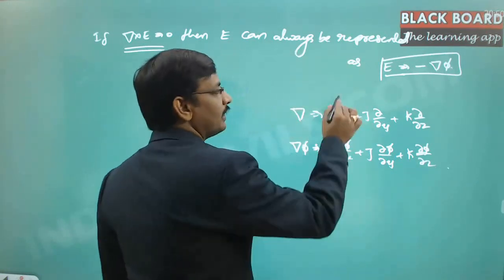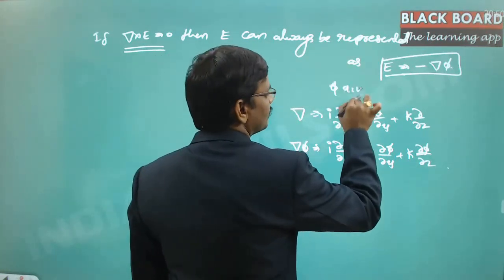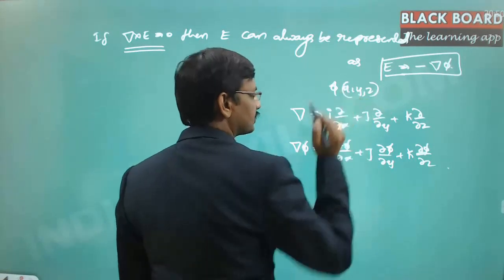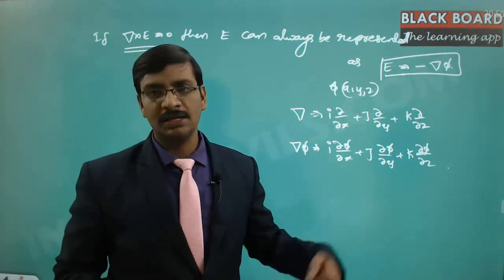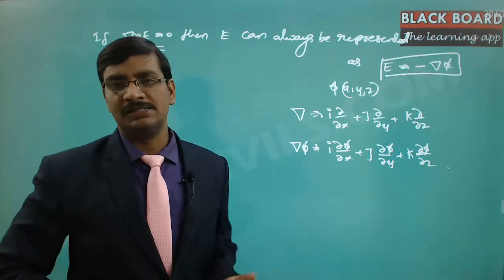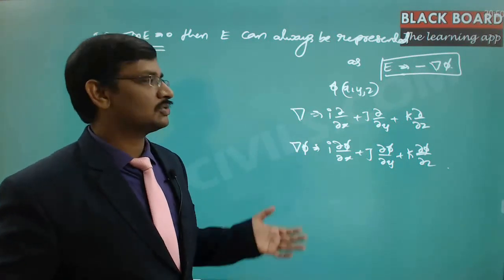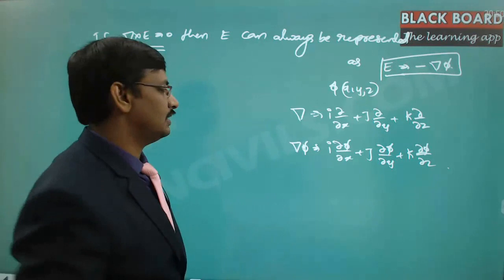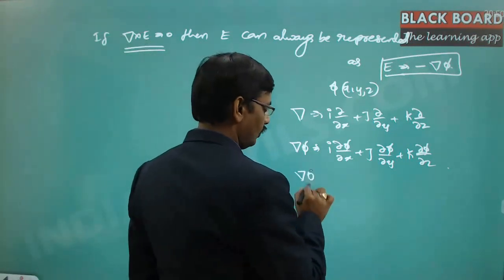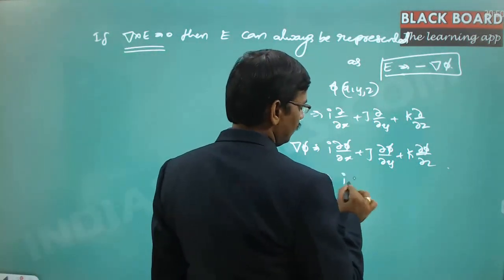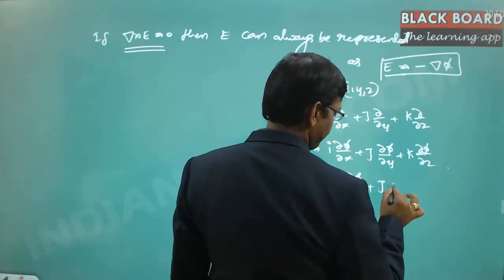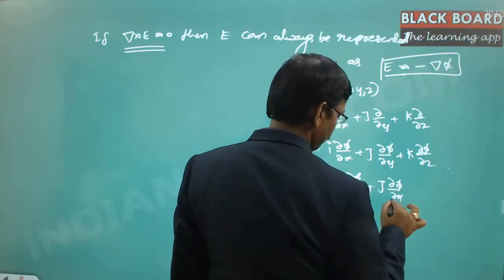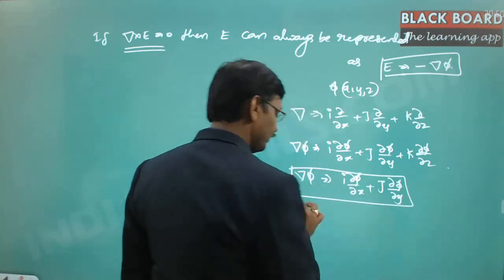Here, phi is a function of x comma y comma z in the case of three-dimensional analysis. But in fluid dynamics, we will be analyzing only planar flows. Hence, this is usually discussed only to the extent of two dimensions. That is, i ∂phi/∂x plus j ∂phi/∂y. Right? So this is how we express it.